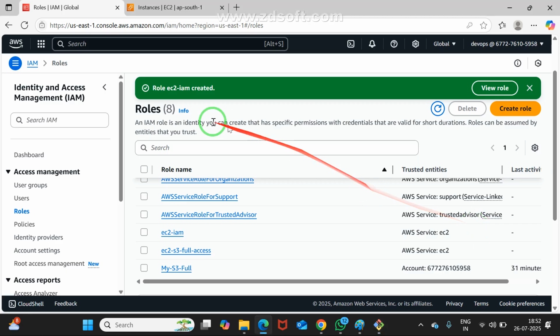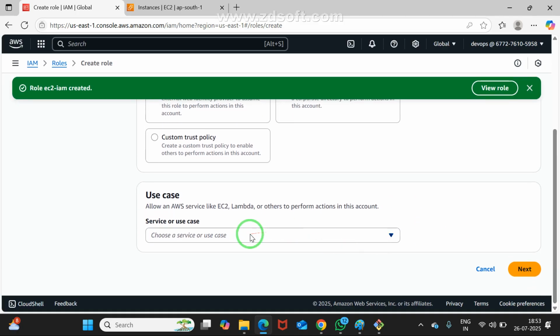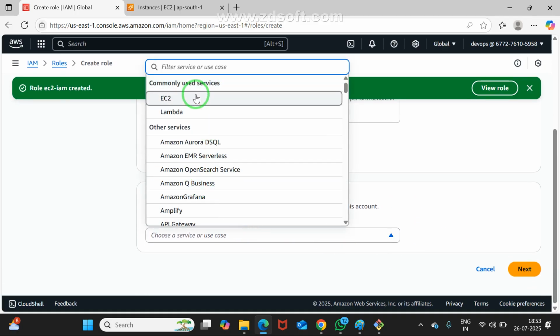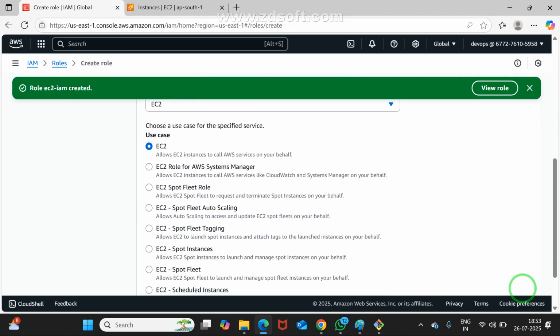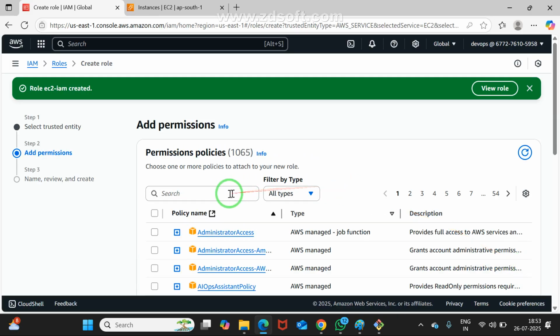Anyone can guide me? Click on Roles. Yeah, good. Create role. Very good. Click on the first one only. Now select EC2 only. Yeah, good. Click on Next. Yes. There you need to select IAM first, and then S3, right? Yes.